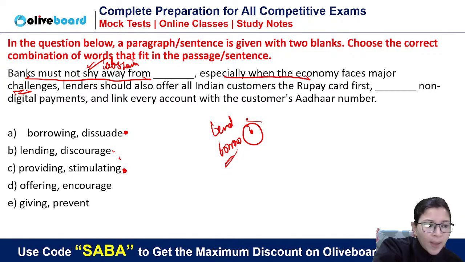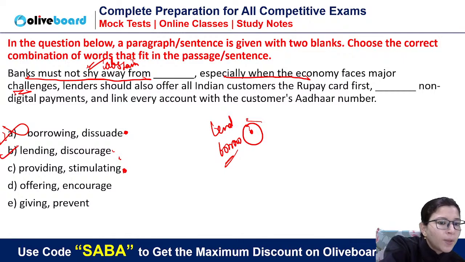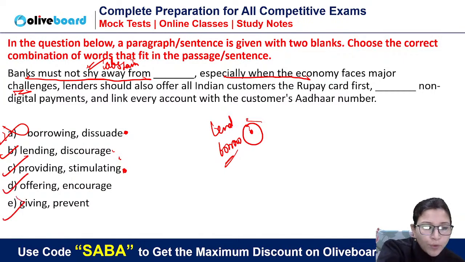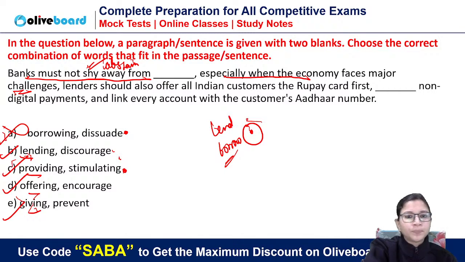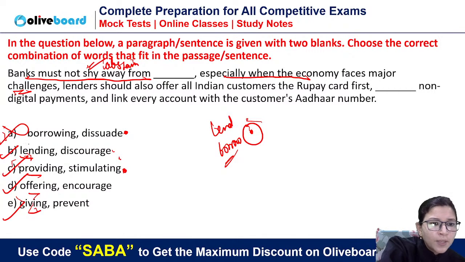They lend money. The banks do not borrow money. When the economy is in need, banks will not borrow money. They will lend money, provide money, offer money, give money. So for the first blank, lending, providing, offering, giving, all will make sense.